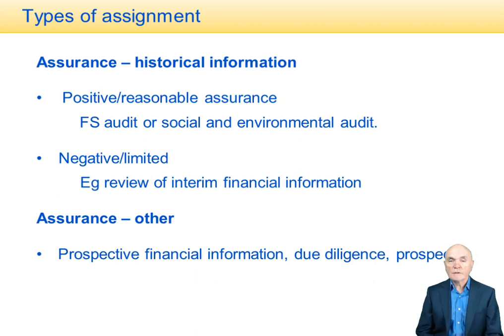Now, there will be two potential types of assurance assignment. First of all, the auditor or accountant will be willing to give positive assurance. In other words, the auditor will say the financial statements, in the auditor's opinion, show a true and fair view, but it's a very positive statement. I think this is the case.